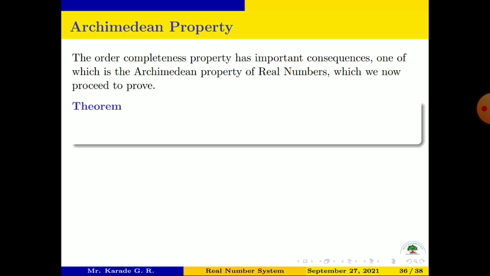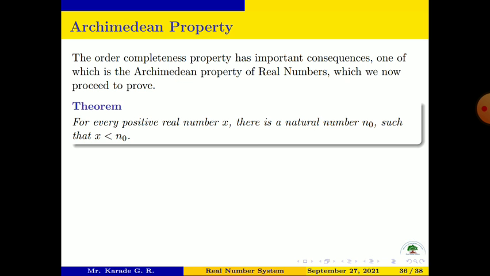So let us write one theorem on Archimedean property. For every positive real number x, there is a natural number n naught such that x is less than n naught. So this is our Archimedean property. If we take any real number, then there exists one natural number which is greater than that real number.